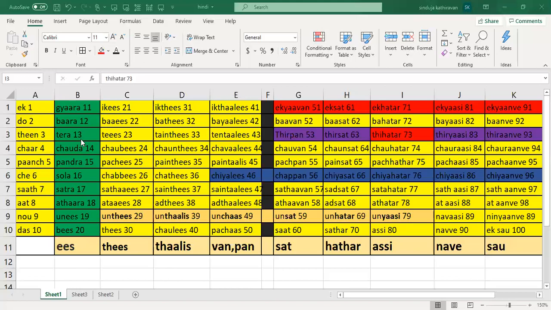For all numbers less than 50, that is the 20 series, 30 series and 40 series, these are the numbers before 50. All of these should be called ik, ba and te for 1, 2 and 3. But when you go more than 50, it should be ek, ba and tir.